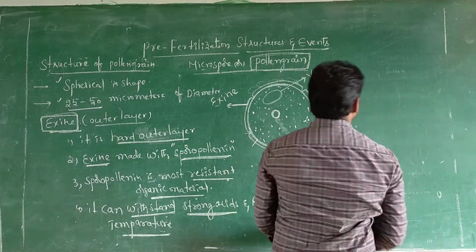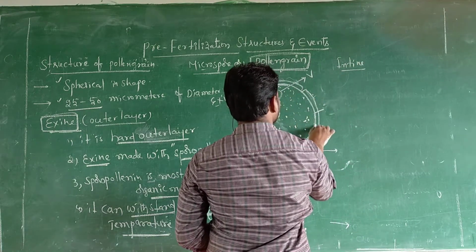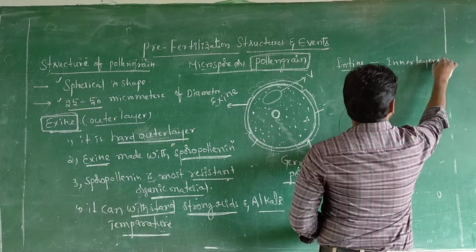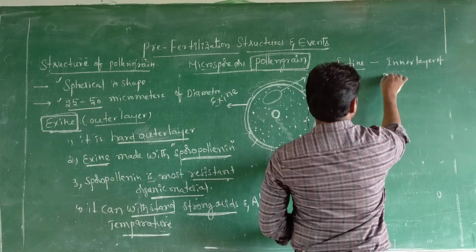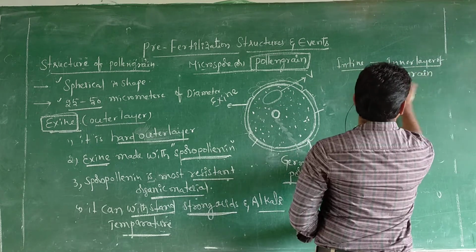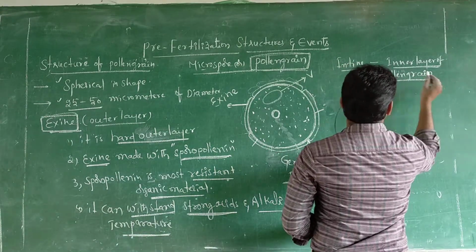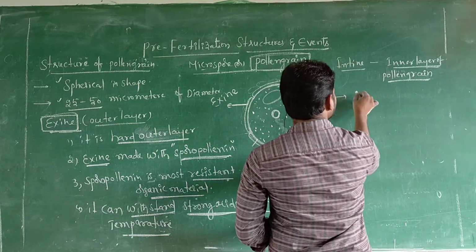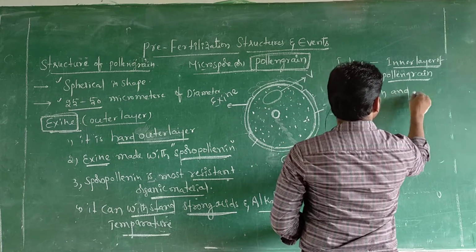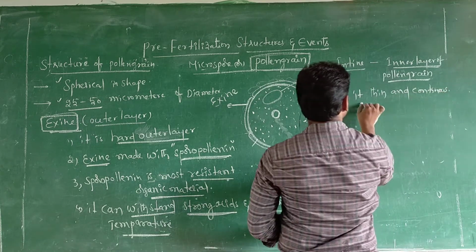What is that? Intine. This is the intine, sir. Yes, the inner layer of pollen grain. The outer layer is exine. The inner layer is called which one, sir? Intine. It is a thin and continuous layer.